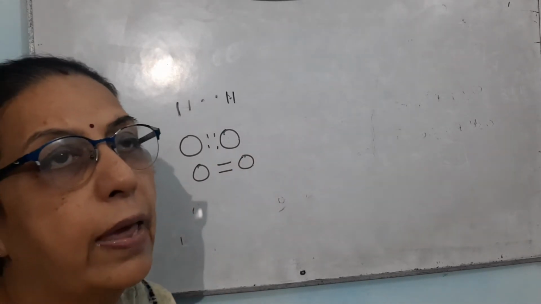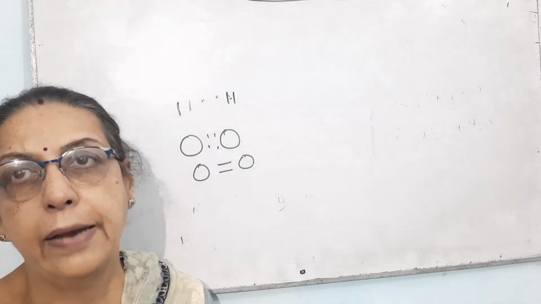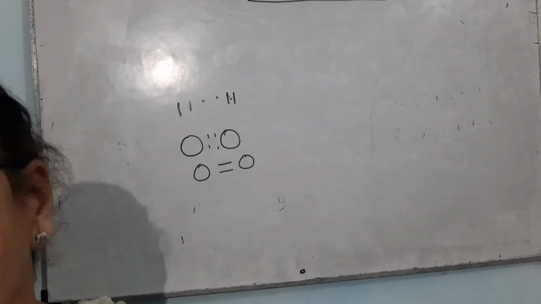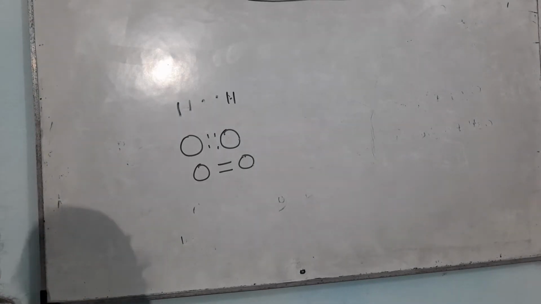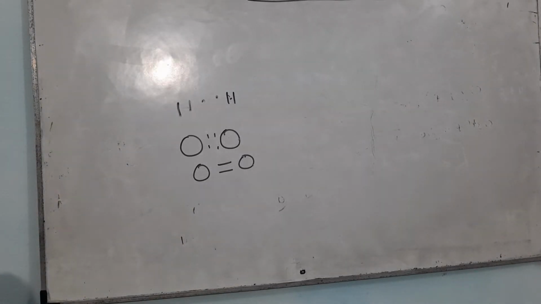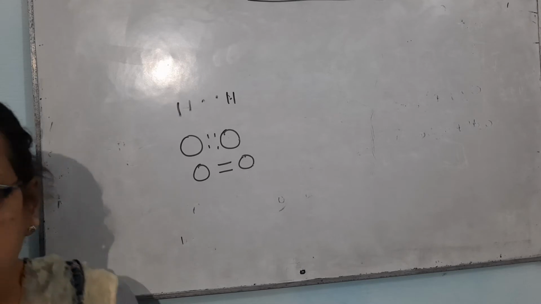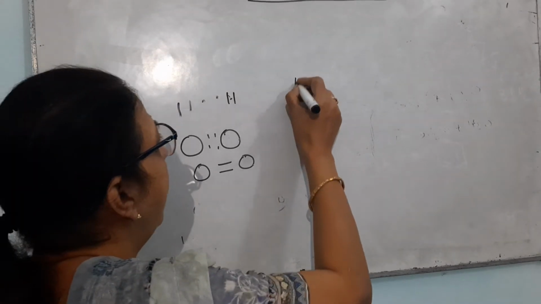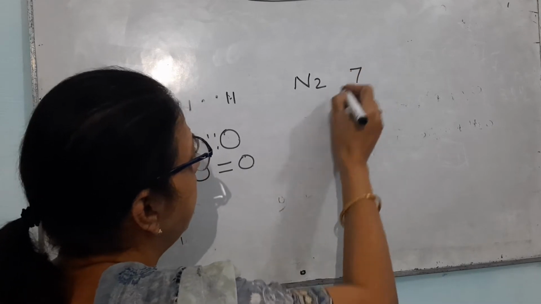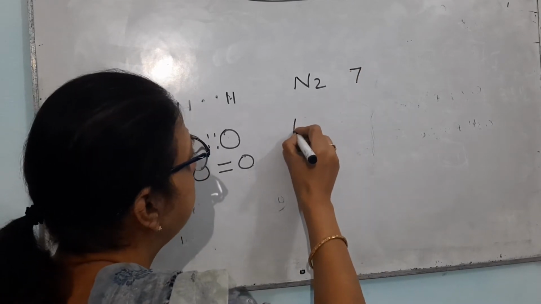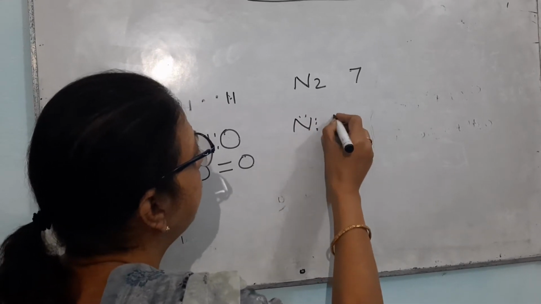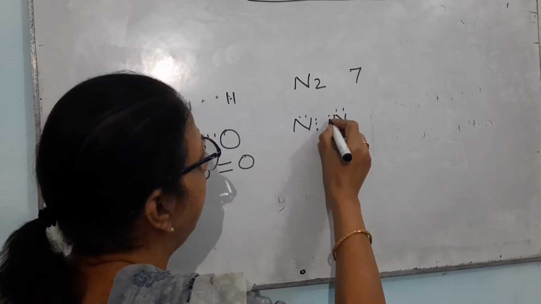I have given you the example of water and then the example of carbon tetrachloride. Today I will discuss the triple bond and the sharing of electrons. How does this sharing take place? If I take the example of nitrogen, the atomic number of nitrogen is 7. That means each nitrogen will have 5 electrons in its outermost shell.